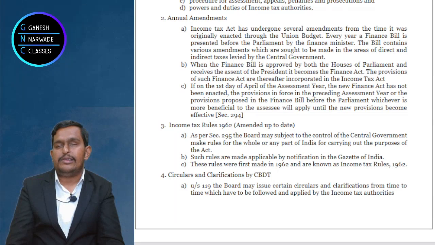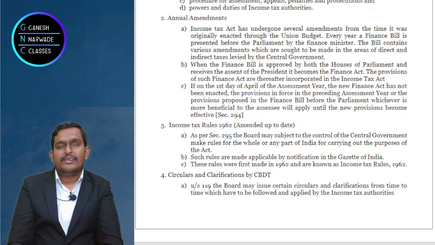Now Income Tax Rules 1962 we have to discuss. Third one. Okay. Now what do the income tax rules talk about? I'll tell you a very simple story. Dekho, in government, the parliamentarians, many people are learned, but many are not.